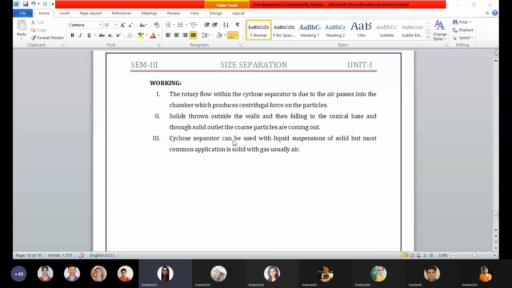The cyclone separator can be used with a liquid suspension of solid, but the most common application is solid with gas. Sorry for the disturbance. The application is solid with gas, usually air. In the air, especially, we are using inert gases. Okay.